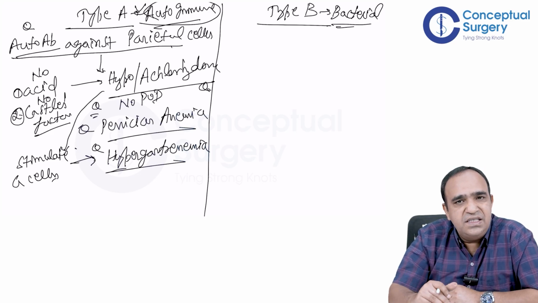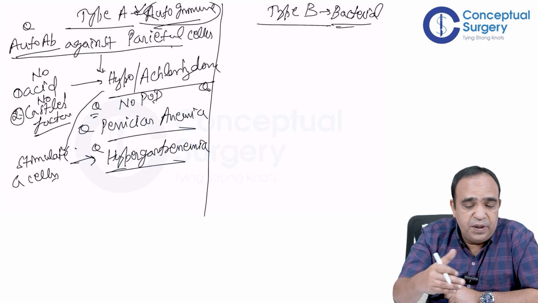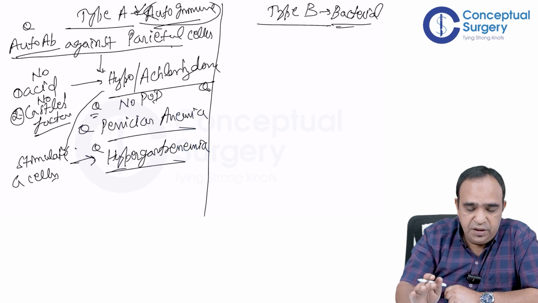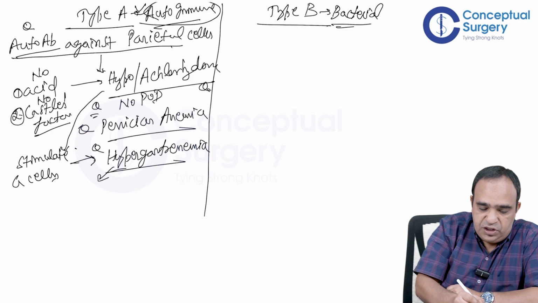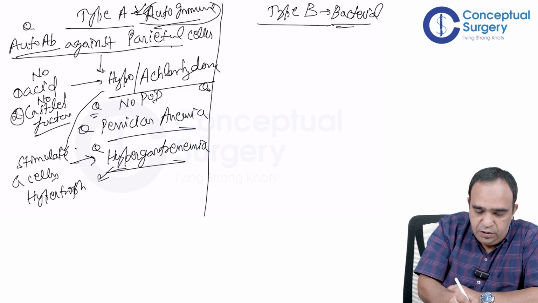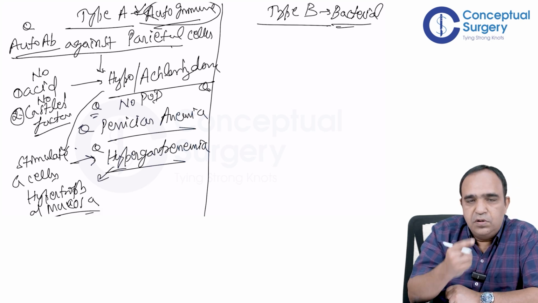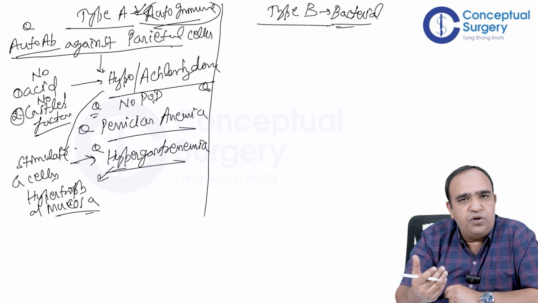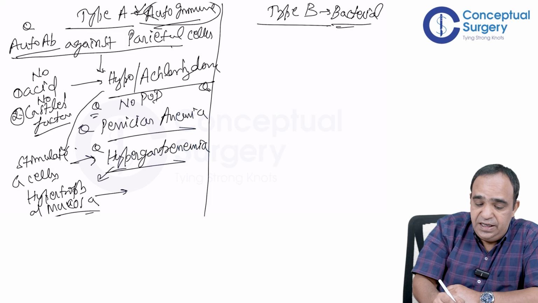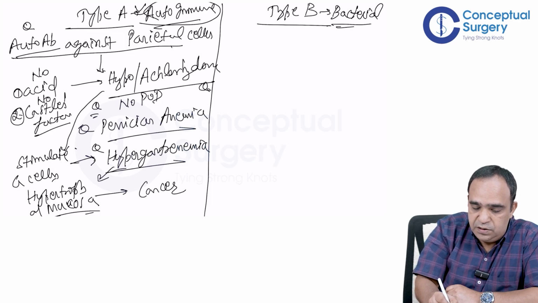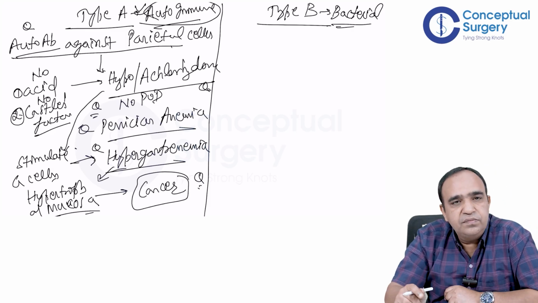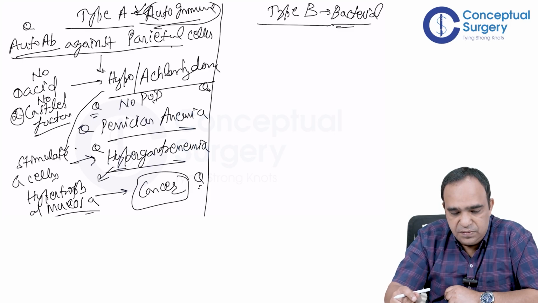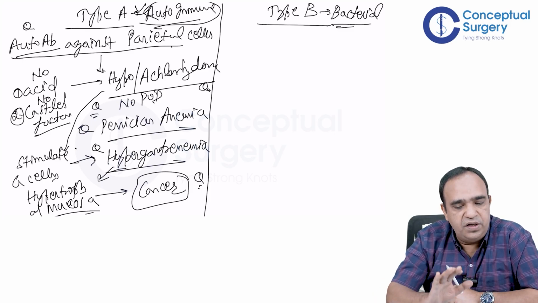Gastrin acts on parietal cells to produce acid, but parietal cells are already destroyed. So gastrin has another function, hypertrophy of mucosa. Gastrin also acts on mucosa, epithelial cells, causing hypertrophy and hyperplasia. And this can lead to cancer. So that's another question. This can lead to cancer. Done. That's the complete story of type A.